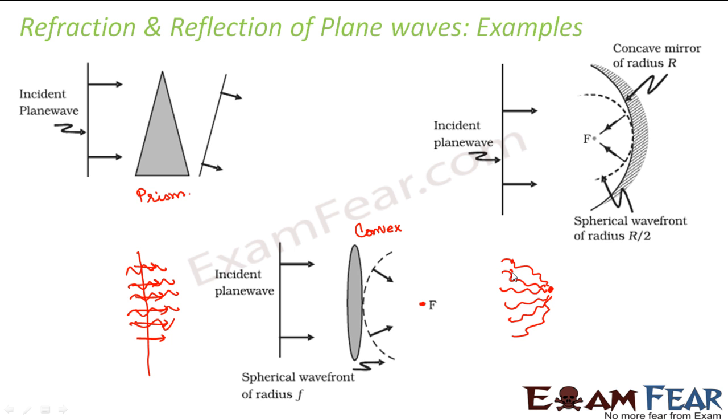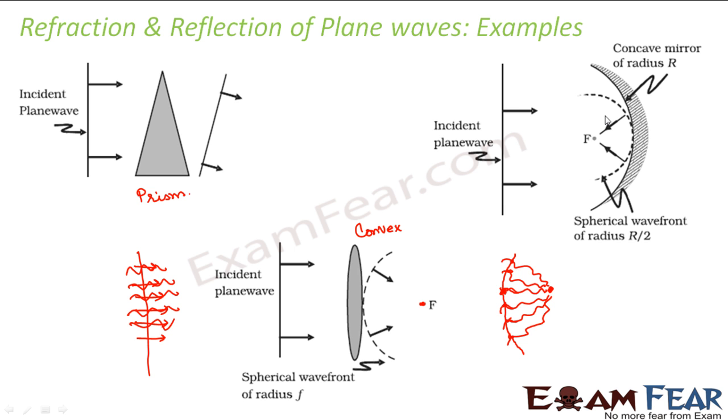If you look at the peak, you compare everyone's peak. So if you compare everyone's peak, you will see that the wavefront is now curved, right? Because as the light waves change their direction, the wavefront will also keep changing. So now the wavefront becomes a curved wavefront.